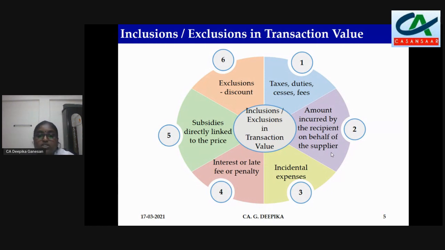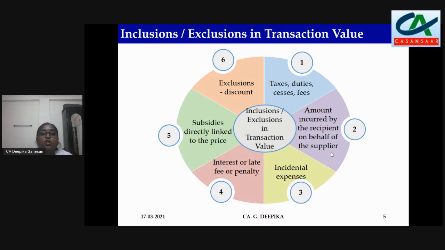Say the canteen person is charging only rupees 20 from the employees. Actual cost is 70 rupees, but only 20 rupees is charged from the employees. The remaining 50 is paid by the company on behalf of the employees. So hence this is from government. The subsidy is from government. This will not be included. The value of supply will be only rupees 20.